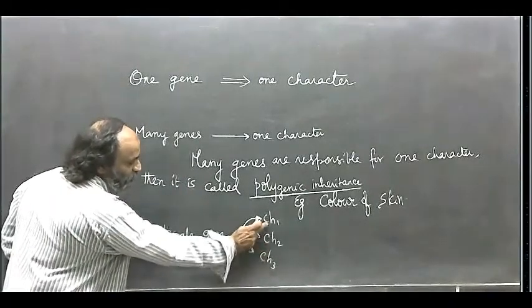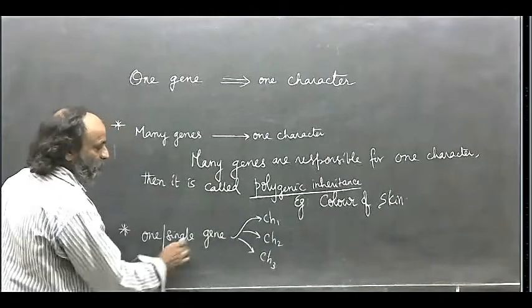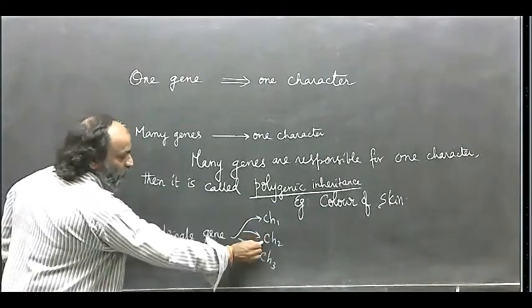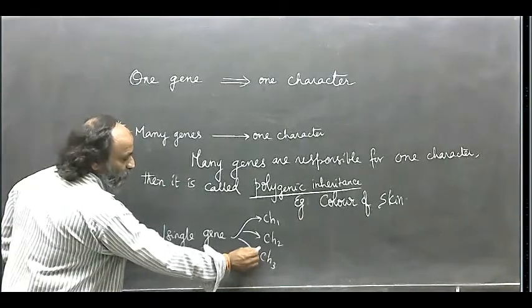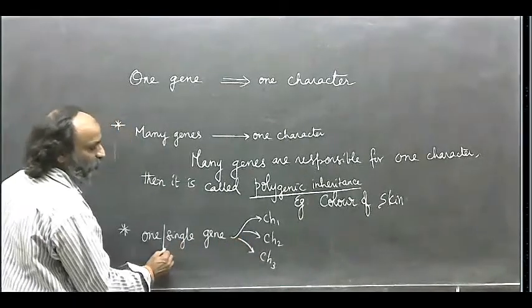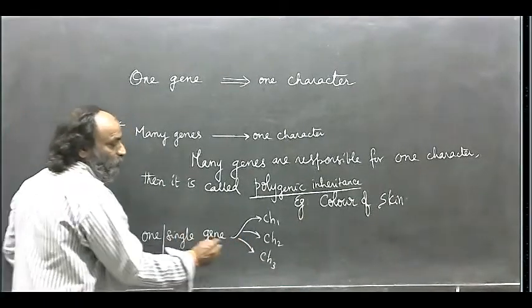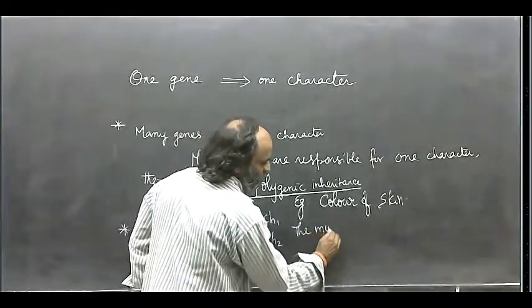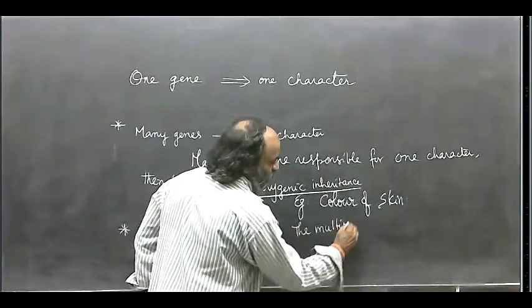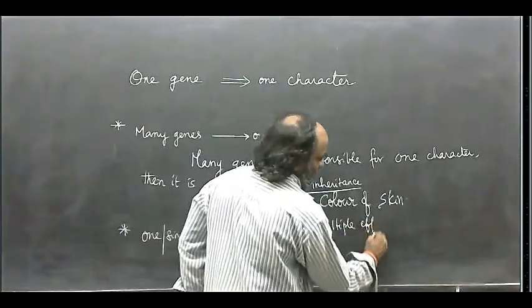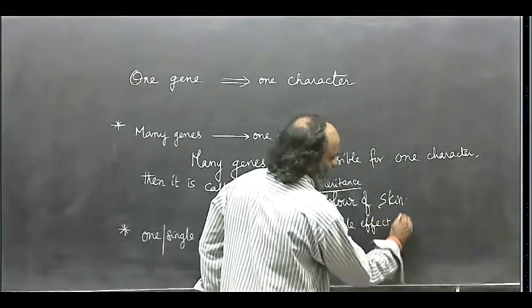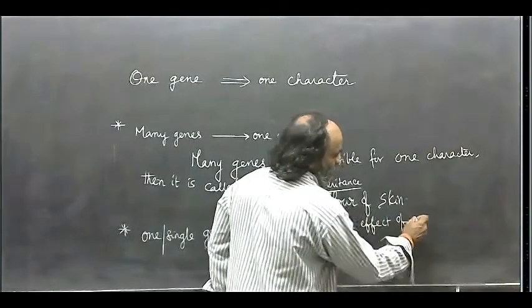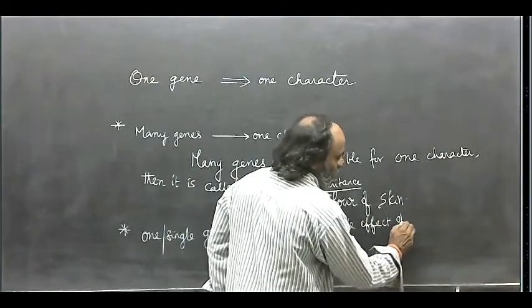Effect is the result. So more than one character is under the control of a single gene. The multiple effect of a single gene, that means single gene, it is responsible for more than one character.